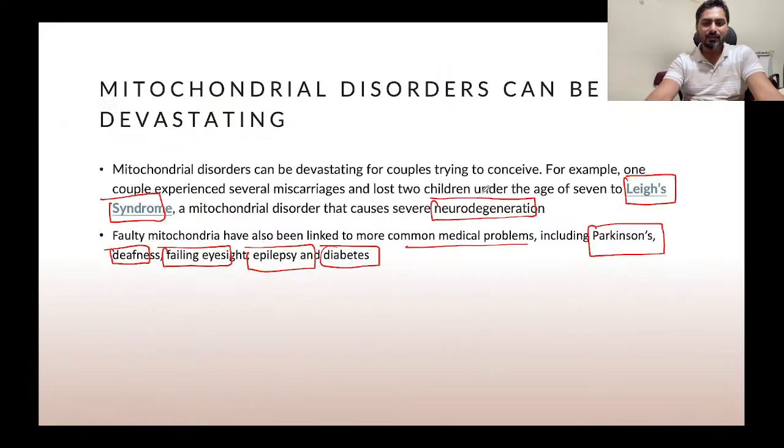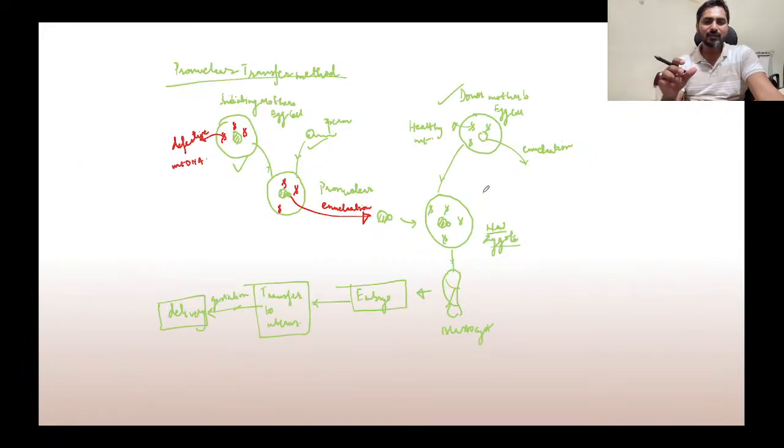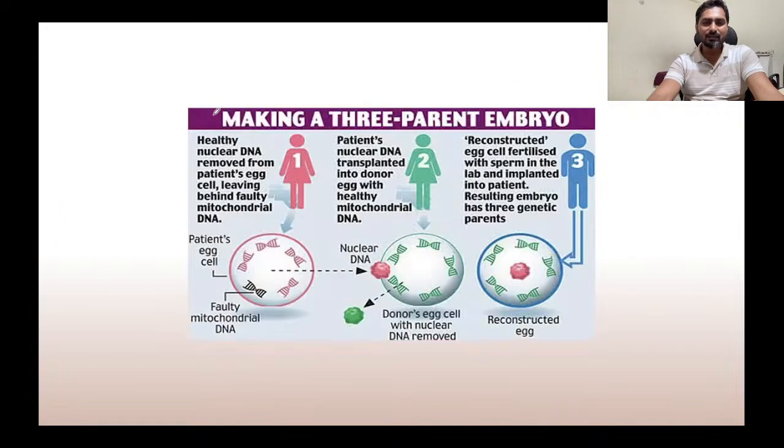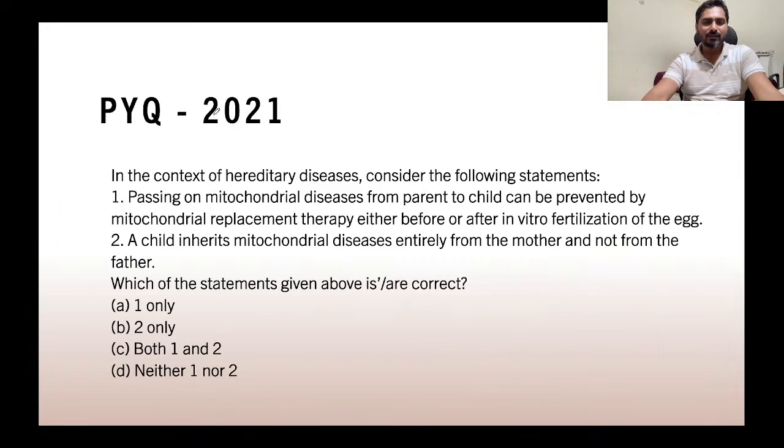And in the second method, we are doing the replacement after fertilization. So we have done fertilization first and then gone for the manipulation or replacement. So the statement is correct: passing on mitochondrial diseases can be prevented by mitochondrial replacement therapy either before or after in vitro fertilization of the egg.